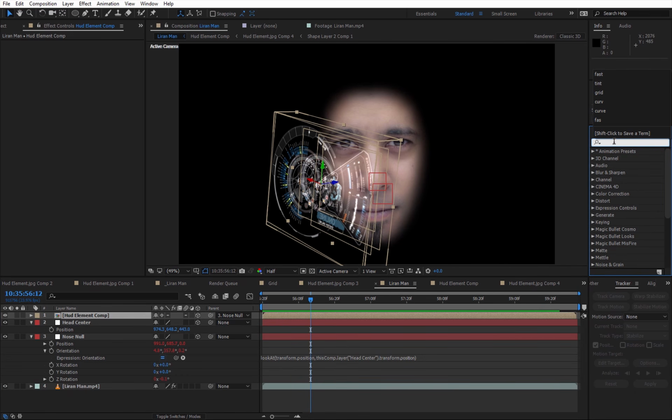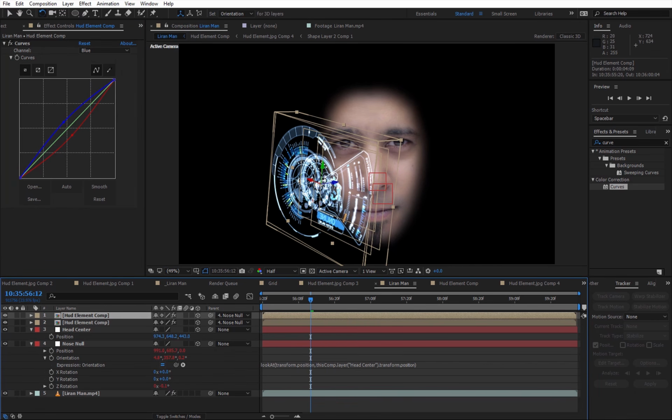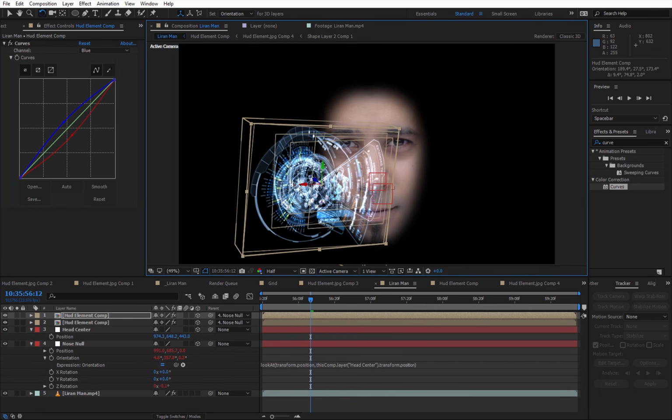So now I want to change its color. So I'm gonna take the curves effect and make it bluish. I'm gonna go to the red and take it down, and to the blue and take it up. And I want to duplicate this element. I'm gonna use it maybe 2 more times.